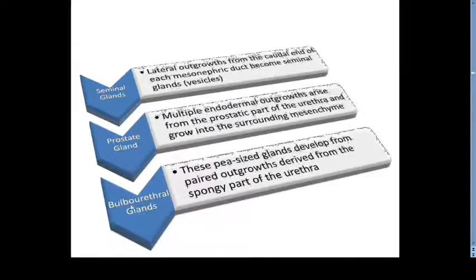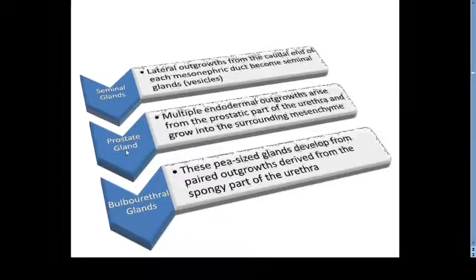After this we will see the three accessory glands which are going to develop. One is the seminal gland, second is the prostate, and third is the bulbourethral gland. Now the seminal gland, we have seen, forms from a lateral outgrowth of the caudal part of the mesonephric duct. From the caudal end of each mesonephric duct it becomes a seminal gland. The seminal gland is important because its secretions nourish the sperm, and they also form the bulk of the fluid. Clear?